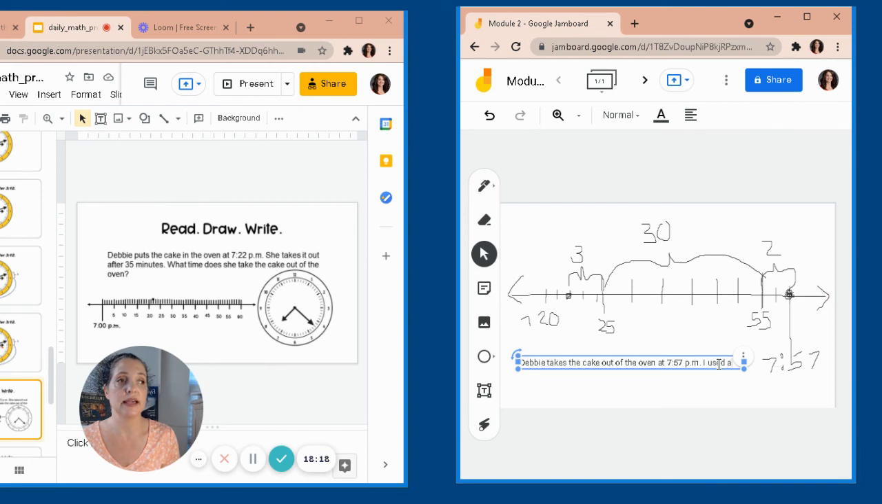I used a number line to count by 1s and 5s to get to 57. I'm going to go back. To get from 22 to 57. So your sentence may be just like mine, or it could be a little bit different in your own words, but you want to have as much information as you can think of in your answer when you're writing out your answer in words.